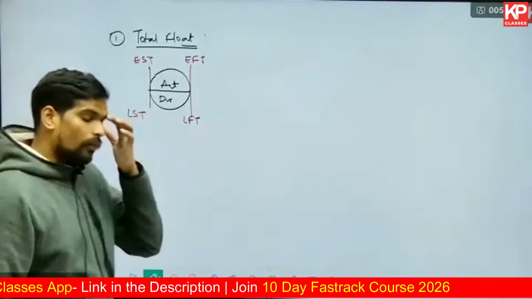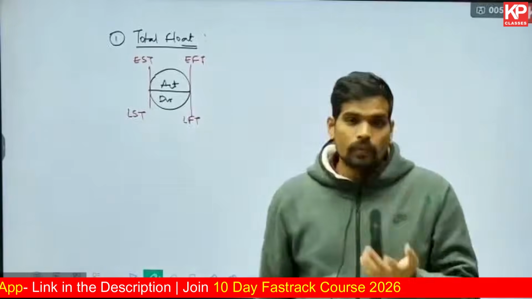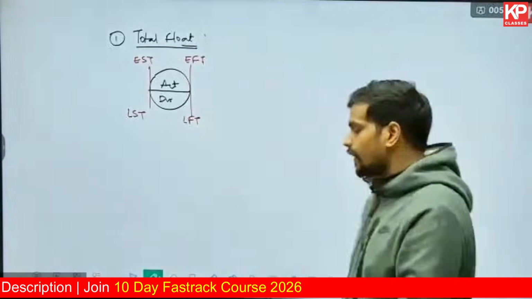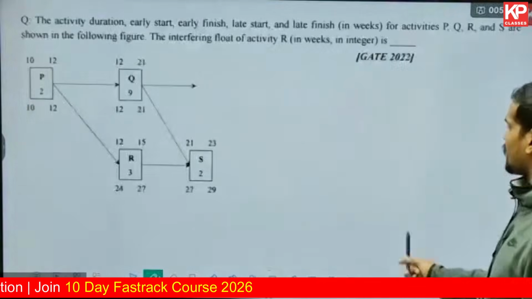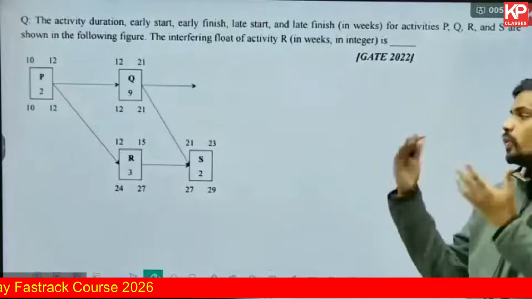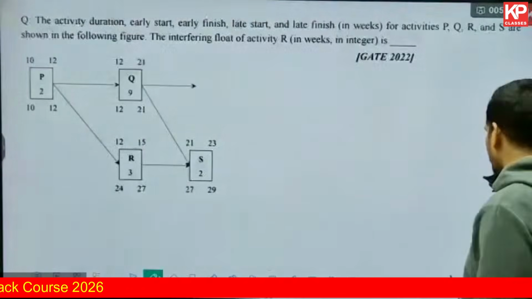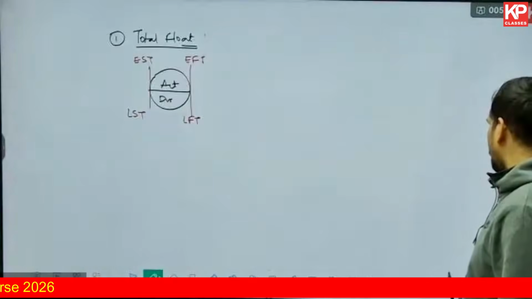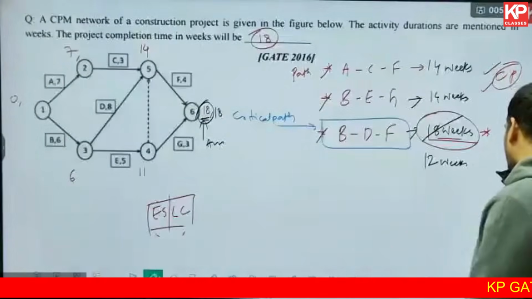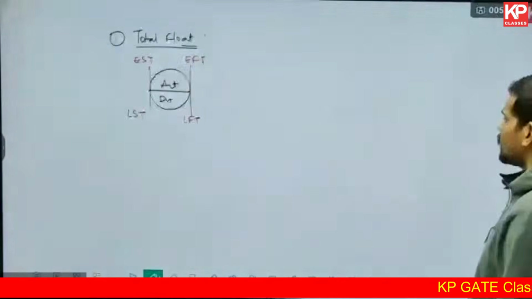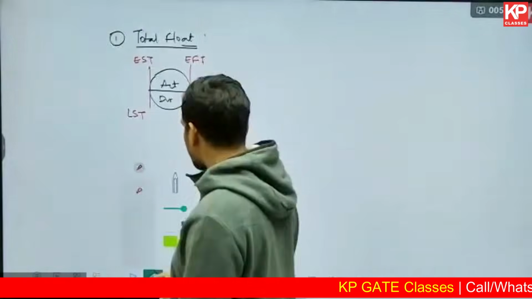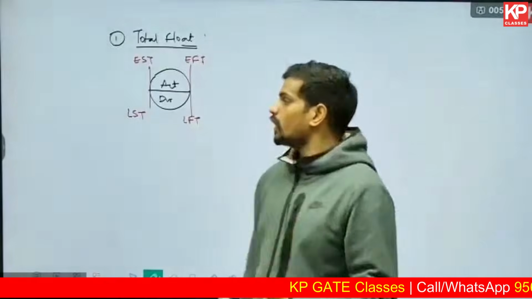Now these four values, how do we calculate? That depends on the forward and backward pass calculation. But generally in the examination, when you have these float based calculations, they will give you the values themselves. If they don't give by chance, you need to know the calculation part, which basically I quickly gave you one example how we did the forward pass. That's how you get these values actually. But ideally you should learn that too.